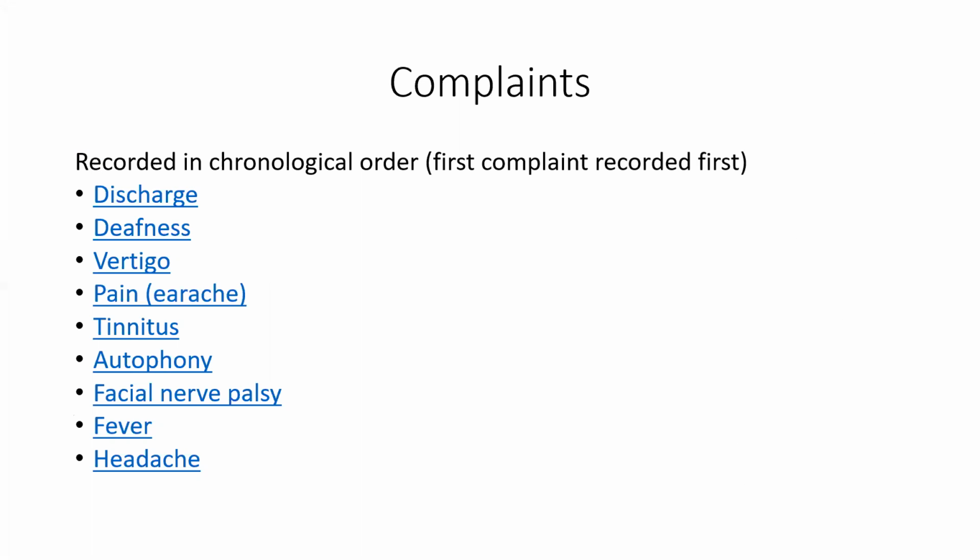So, regarding each chief complaint, there is origin, duration, and progress. How did it start? How did it progress up till the present situation, which is sometimes called the history of presenting illness, that is HOPI. The complaints in the ear are always recorded in chronological order. Chronological order means the first complaint is recorded first and so on. The latest complaint will be recorded last.